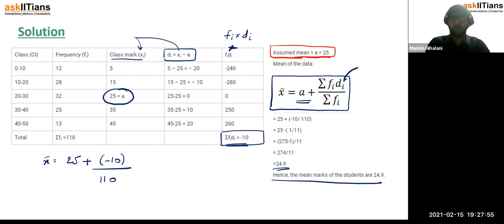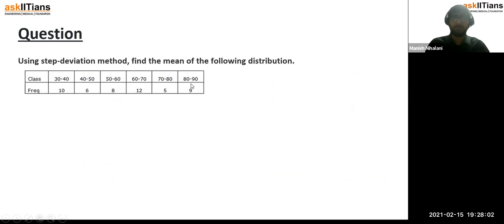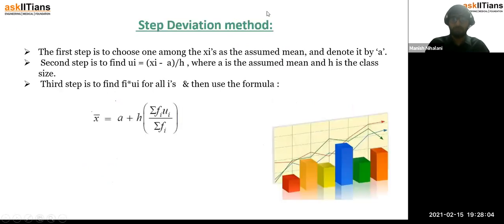Now we should move to the next method of calculation of mean, that is the step deviation method, right? This is also very simple and very much similar to your assumed mean method itself. The first step is to choose an assumed mean and denote it by a, like we did in the assumed mean method.